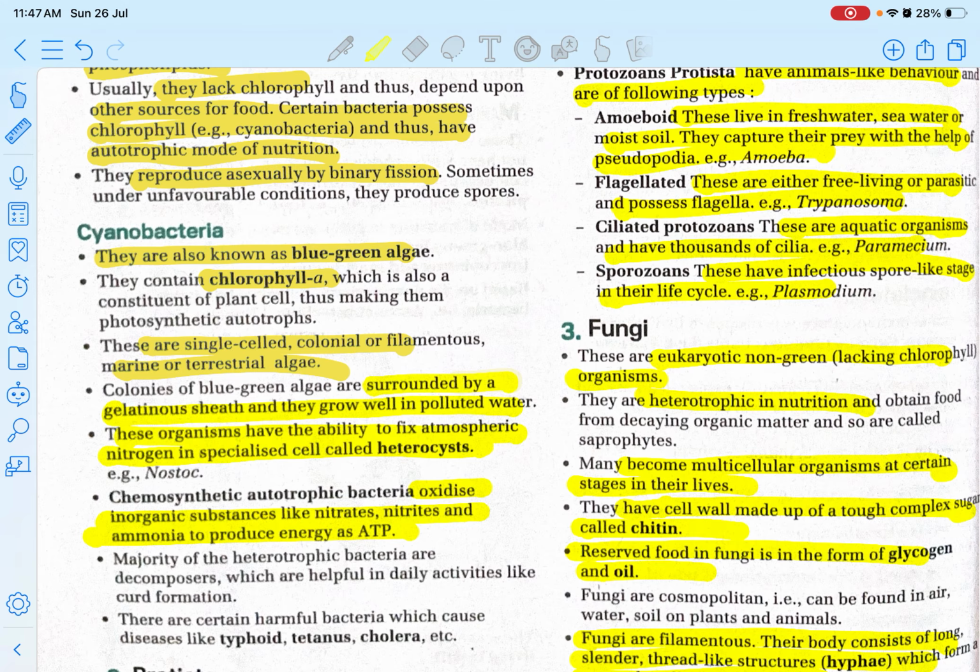These organisms have the ability to fix atmospheric nitrogen in specialized cells called heterocysts. Example Nostoc. Which bacteria is responsible for fixing atmospheric nitrogen? It will be cyanobacteria, and they have heterocysts. Now, chemosynthetic autotrophic bacteria oxidize inorganic substances like nitrates, nitrites, and ammonia to produce energy as ATP. That is known as chemosynthetic autotrophic bacteria.